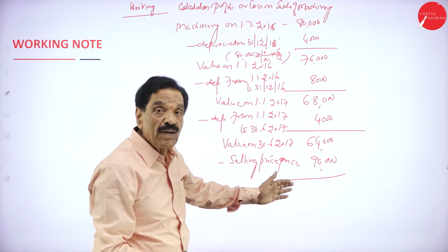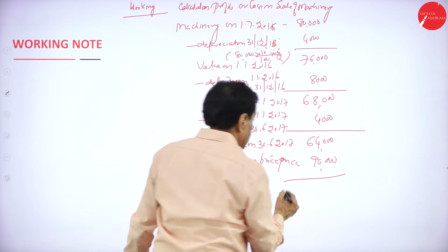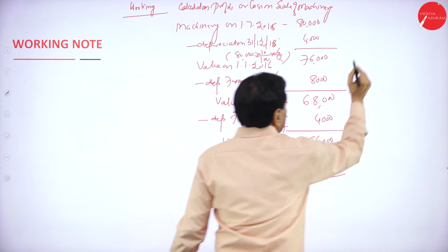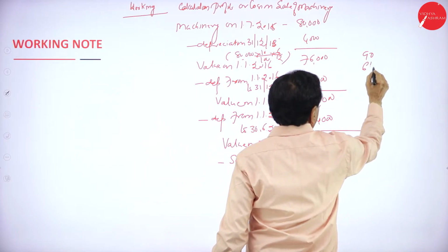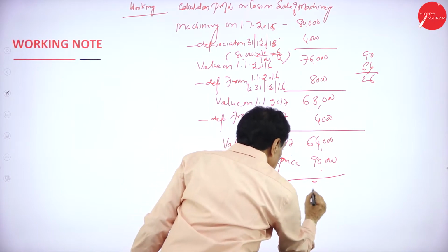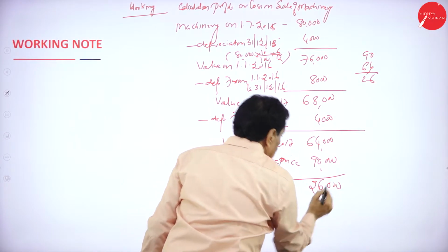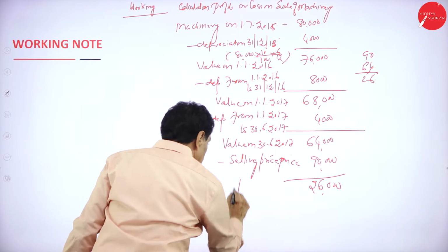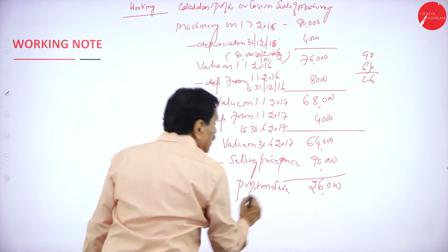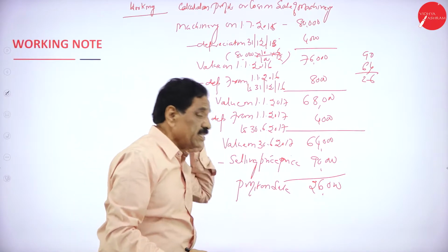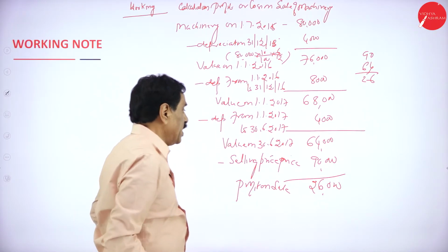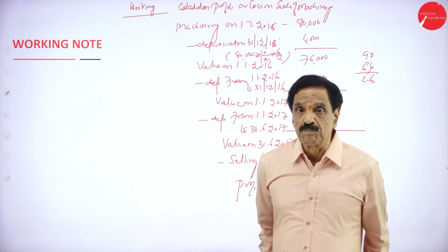So 90,000 minus 64,000 is 26,000. Profit on sale is 26,000. In which year is it going to be sold? In the third year it is going to be sold. That 26,000 is the profit.